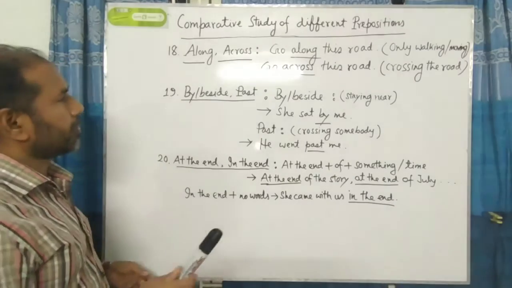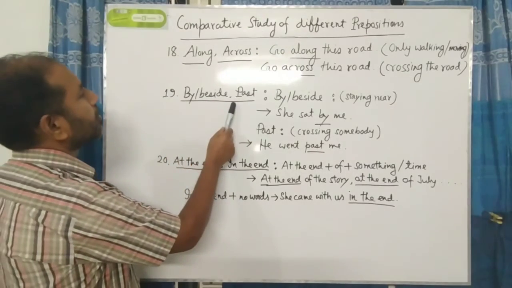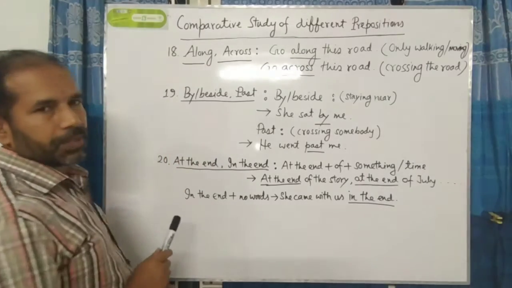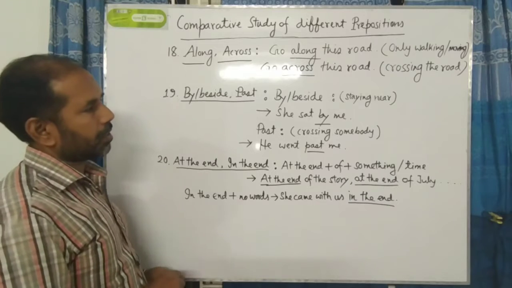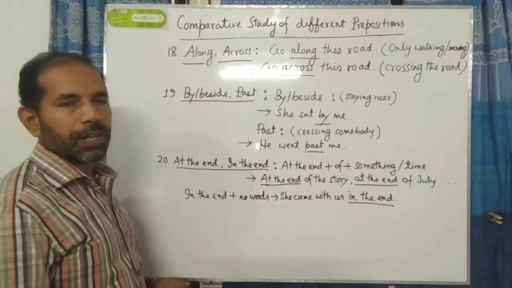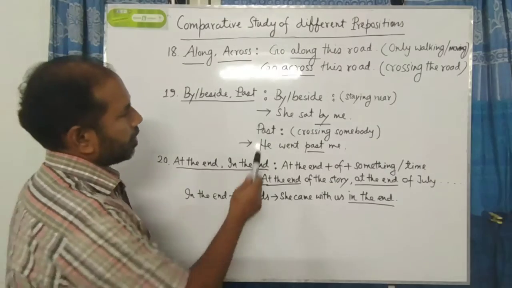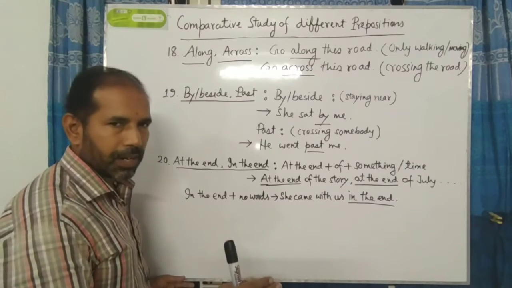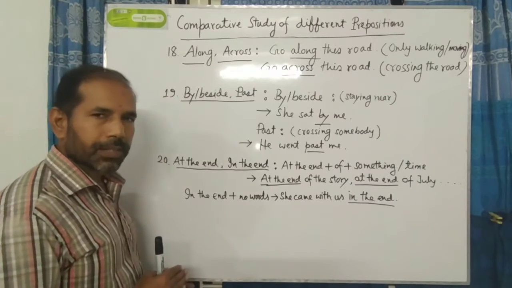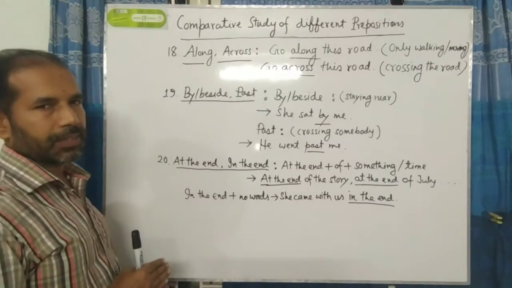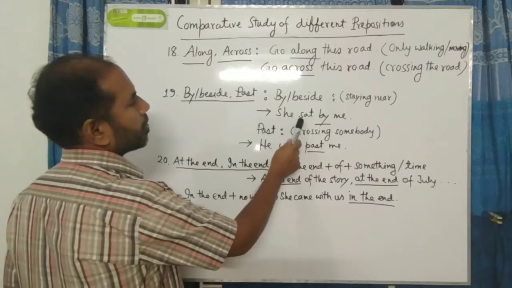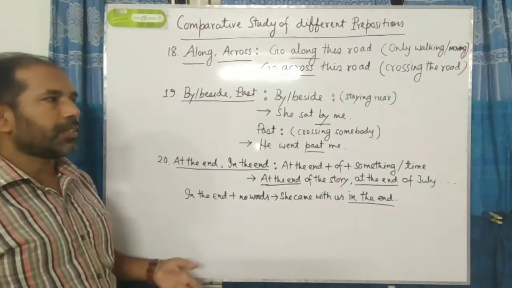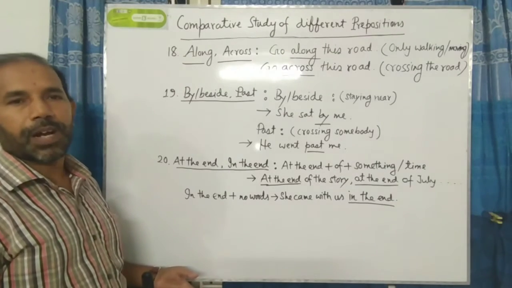Next number, please. By, beside, past. These two prepositions are very much important, I think. Now let us see when we can use by and when we can use past. By, beside indicates staying near. If anybody stays near anybody, in that case we have to use by or beside. Here is an example: She sat by me. That is to say that she was near me. She was not far away from me.